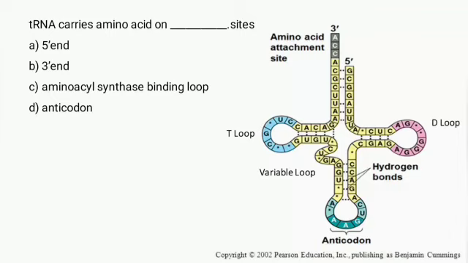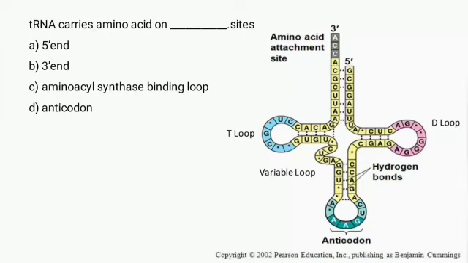tRNA has 7 to 15% post-transcriptionally modified bases. Dihydrouridine is mainly found in the D loop and ribothymidine and pseudouridine in the TψC loop.